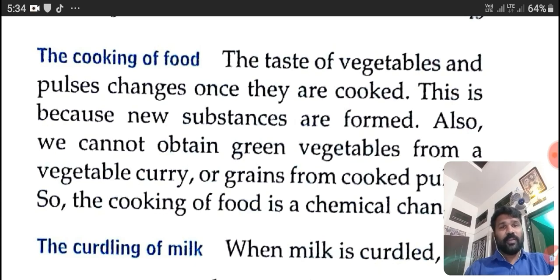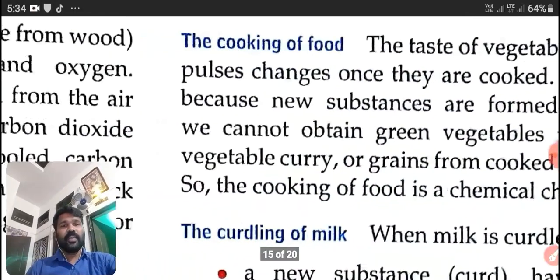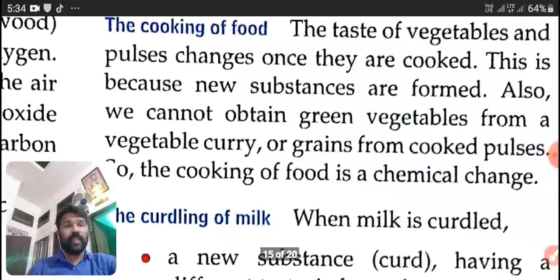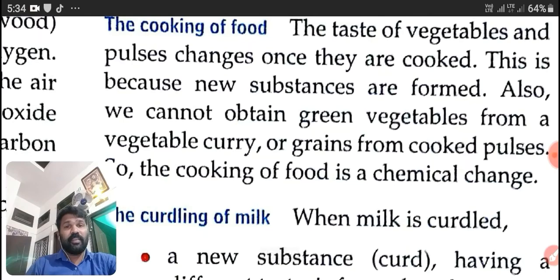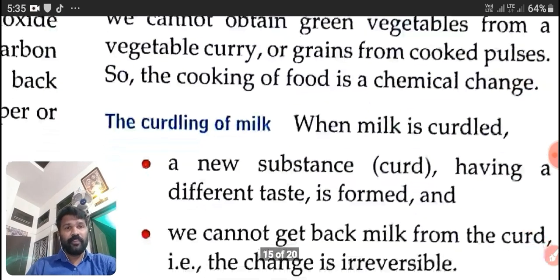Also, we cannot obtain green vegetables from a vegetable curry. Can you get back the green vegetables from vegetable curry again? No, we cannot. We are not magicians. Because it is a chemical change. A chemical change cannot be reversed by anybody. Also, we cannot obtain grains from cooked pulses. So, the cooking of food is a chemical change.